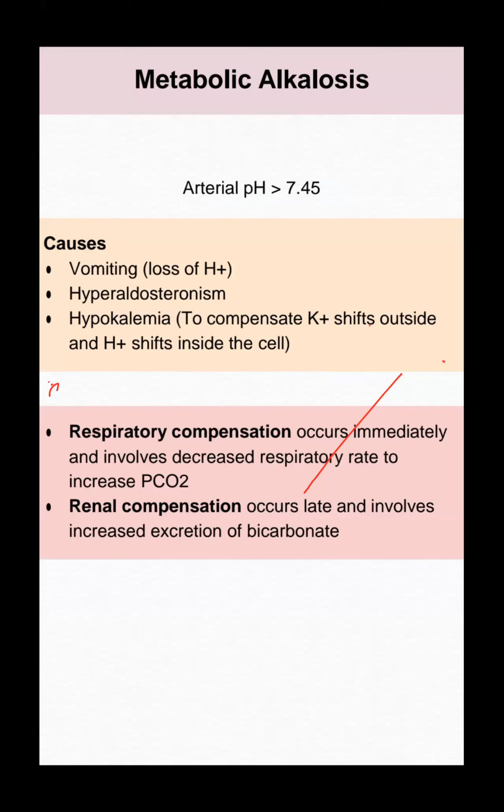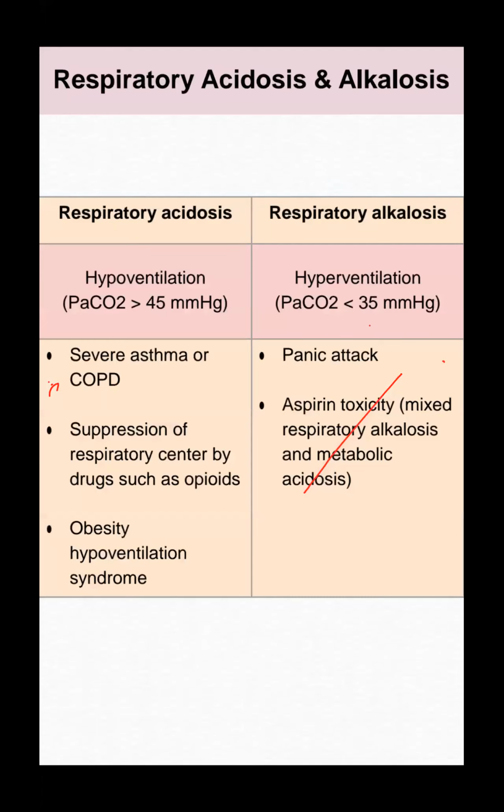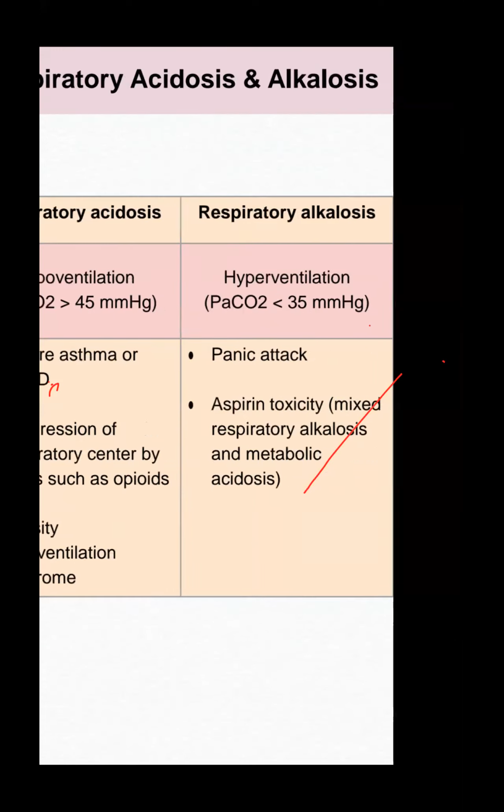Metabolic alkalosis exam question: pH more than 7.5, and they give vomiting. I faced it both ways in my exam, and many candidates face it every day. Hyperaldosteronism and hypokalemia all go toward alkalosis. We have to consider respiratory compensation for alkalosis or acidosis. Respiratory acidosis and alkalosis I already discussed. My emergency question PDF I will discuss tomorrow, inshallah. For respiratory acidosis remember COPD, asthma, and obesity; hyperventilation and alkalosis come with pulmonary embolism or panic attack, with carbon dioxide below 35 mmHg.